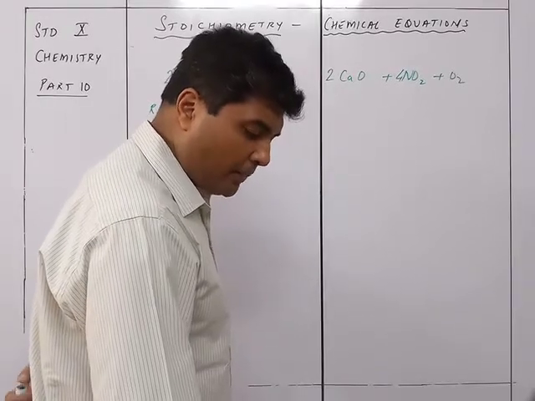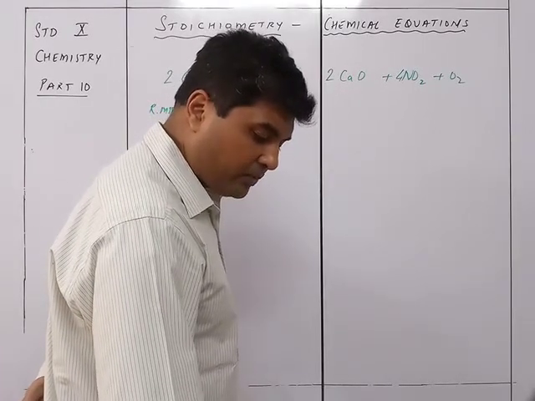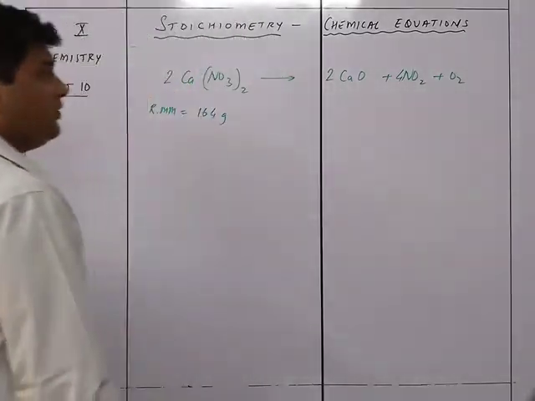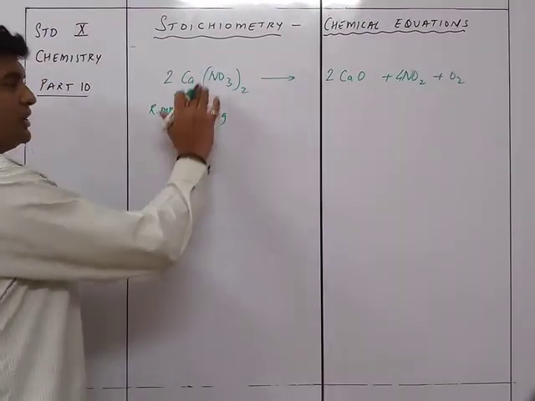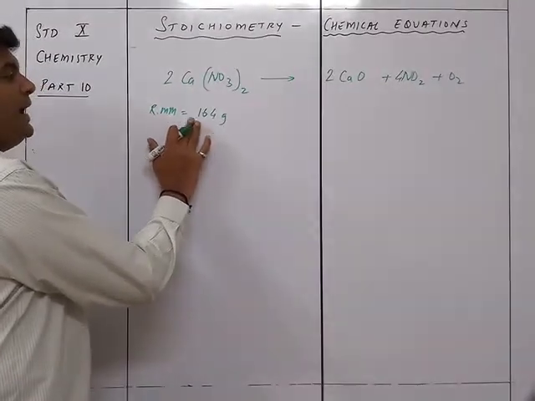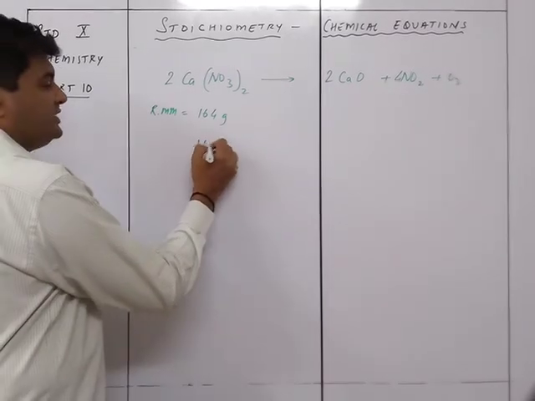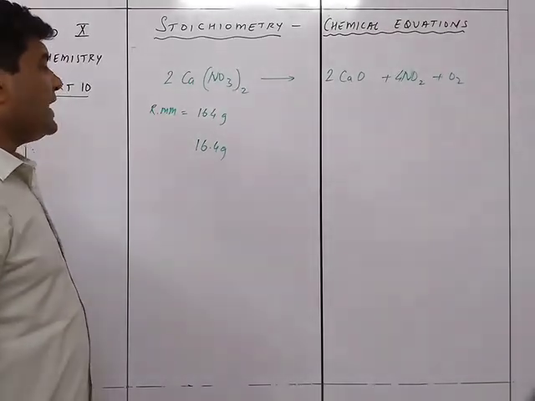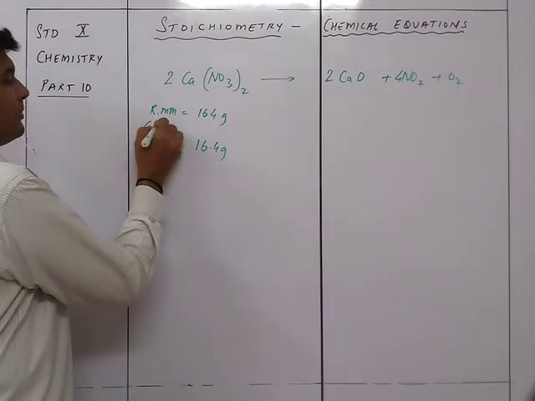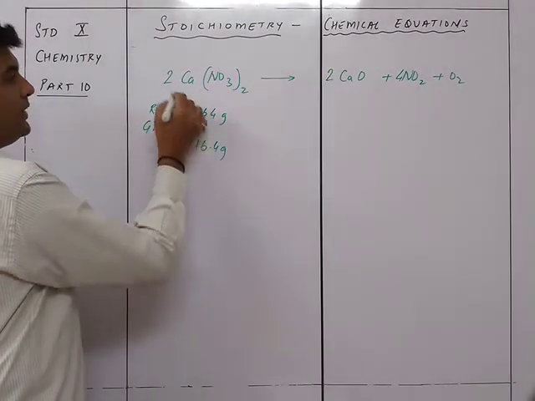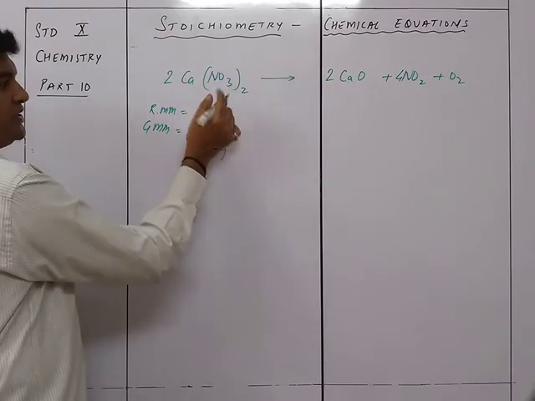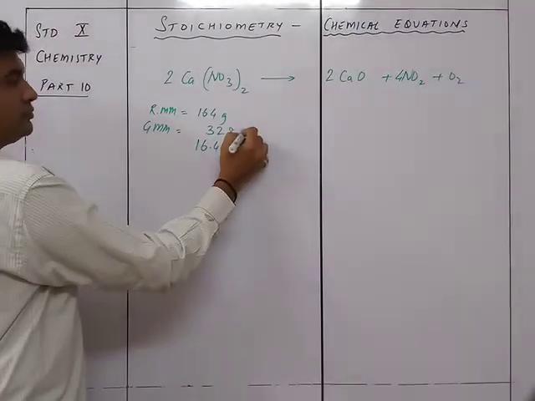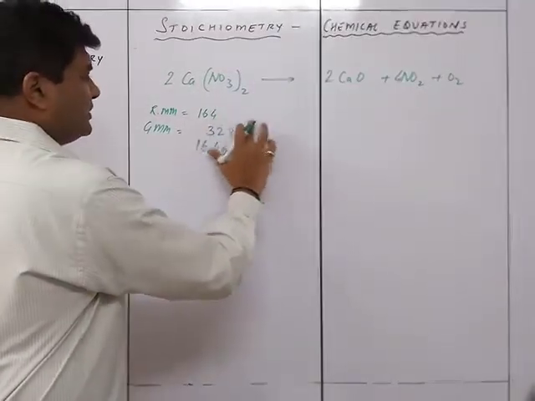Calculate the nitrogen dioxide obtained at STP and the weight of calcium oxide obtained when 16.4 grams of calcium nitrate is heated at a constant. So here we are saying that even though they have given 164, we are not taking 164. We are going to use only 16.4 grams. Okay. So first of all, we'll find out the GMM of each and everything we use over here. So GMM over here will be 164 is given for this much. So 2 into 164 is 328. I'll not put grams, so just keep it 328.